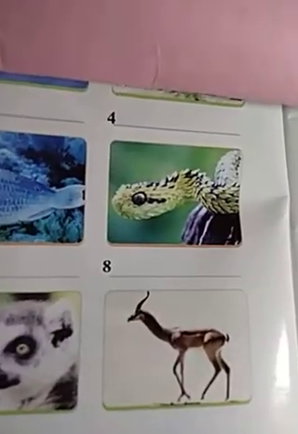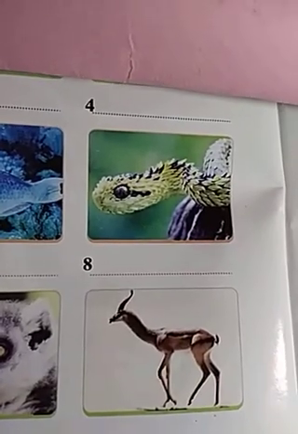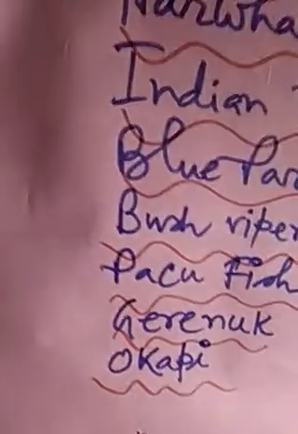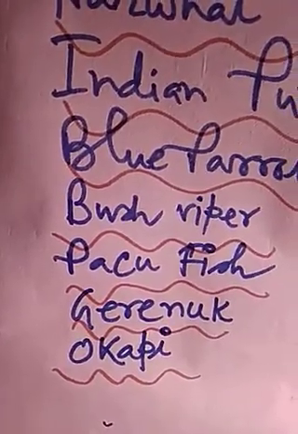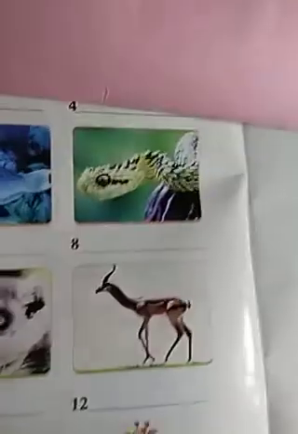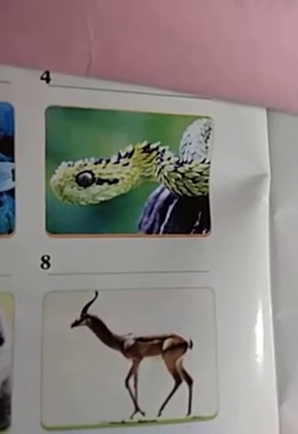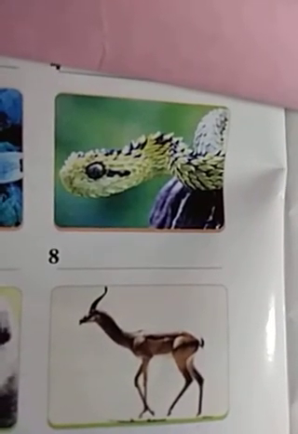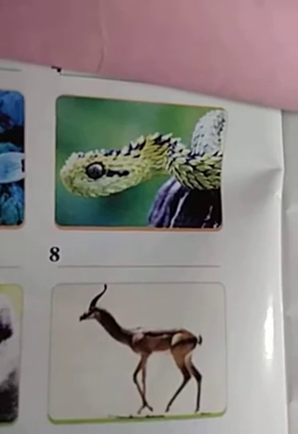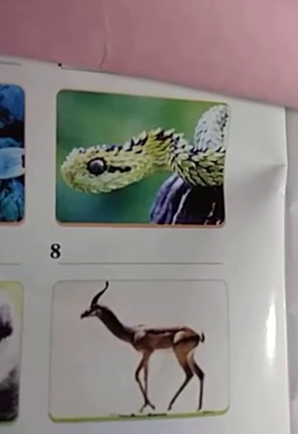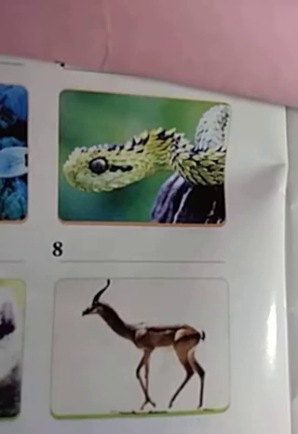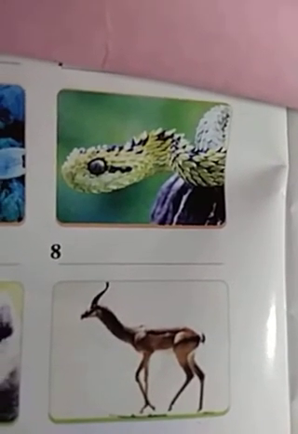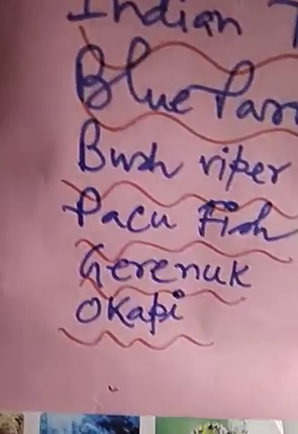And next one, serial number 8. What is the name of this animal? This is also a sea animal. The name of this animal is bush viper. Here it is, you see the sea animal. It looks like a snake. This is actually a snake, but it lives in the deep sea level, and this sea snake is known as bush viper.